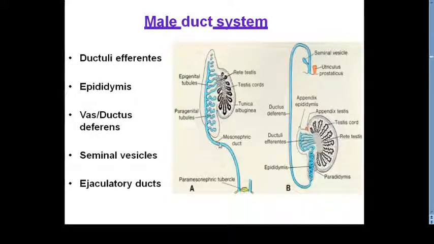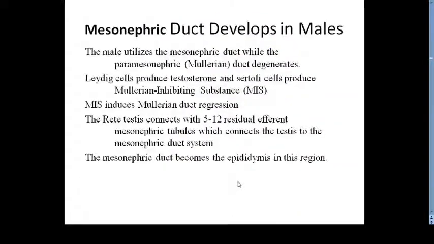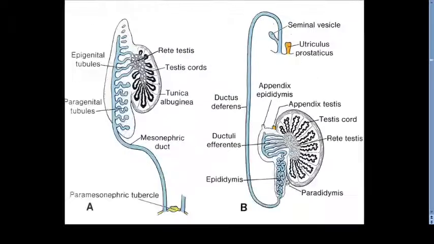Caudal to the epididymis, what is happening? This mesonephric duct will acquire a sheath of smooth muscle cells surrounding it, and here it is given the name ductus deferens. Now this ductus deferens, or this mesonephric duct, utilizes the mesonephric duct; the paramesonephric duct degenerates, and the rete testis connects with the 5 to 12 residual efferent mesonephric tubules which connect the testis to the mesonephric duct system. So the mesonephric duct system becomes the epididymis in this region.